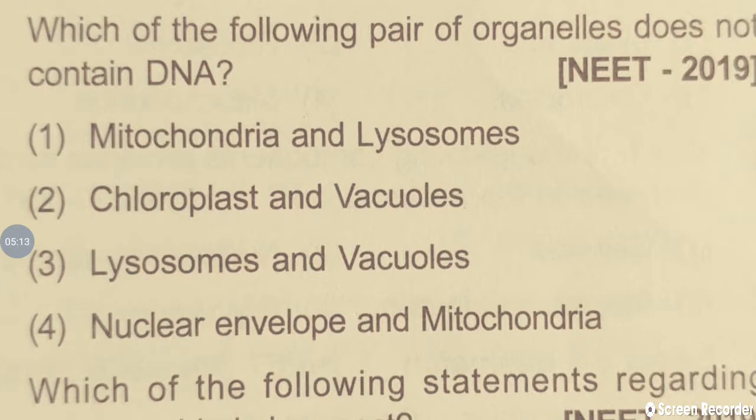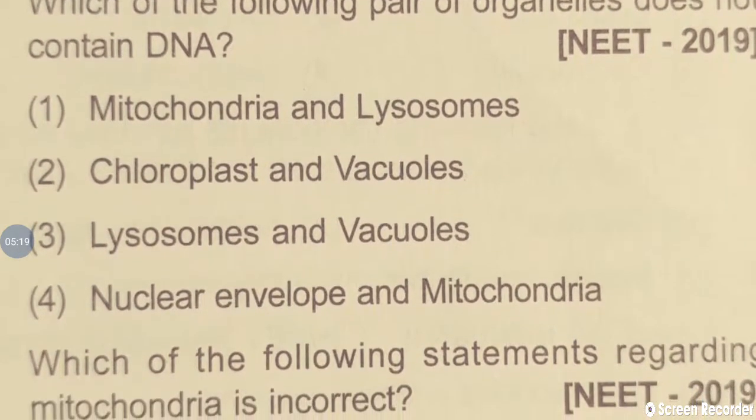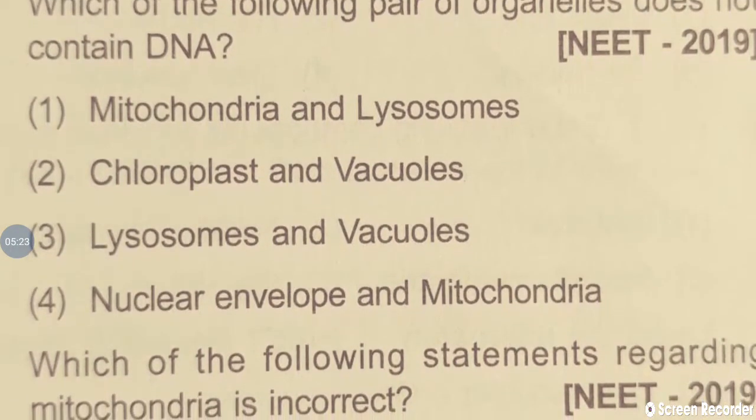So finally, we'll read once again the question. Which of the following pair of organelles does not contain DNA? Answer is the third option, lysosomes and vacuoles.